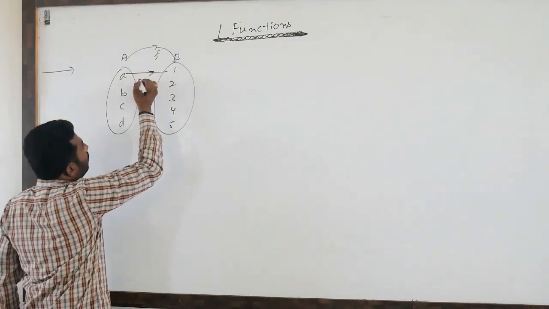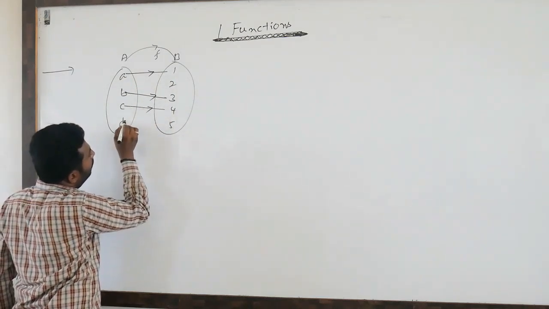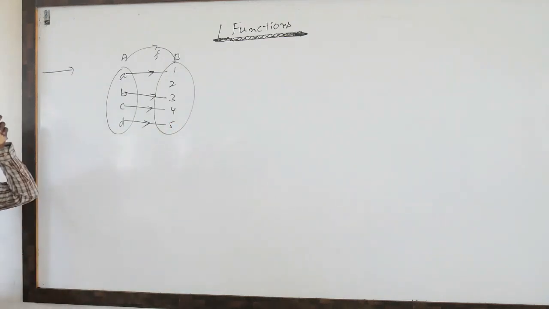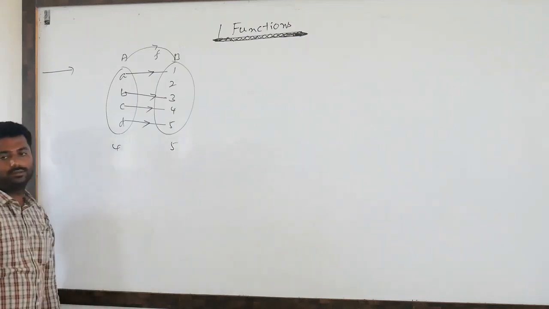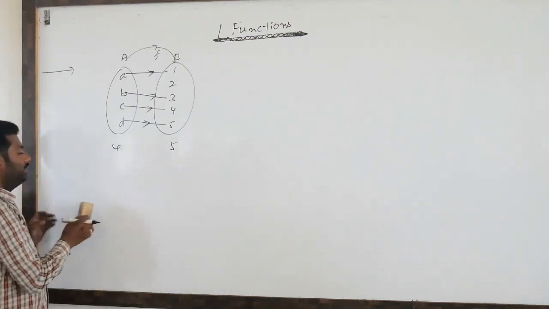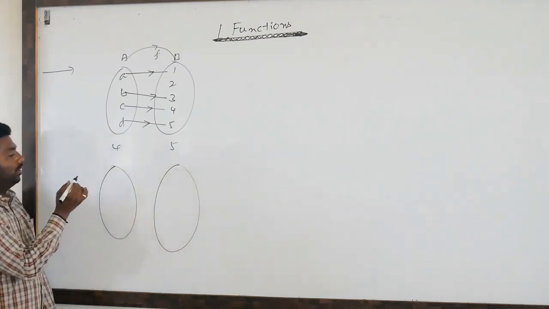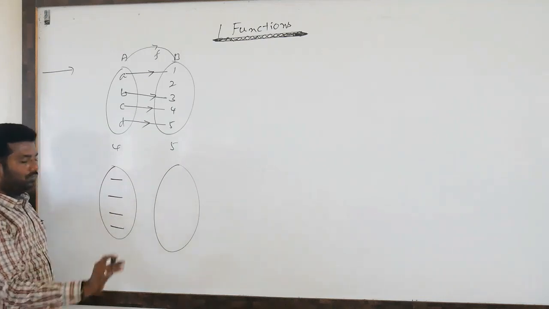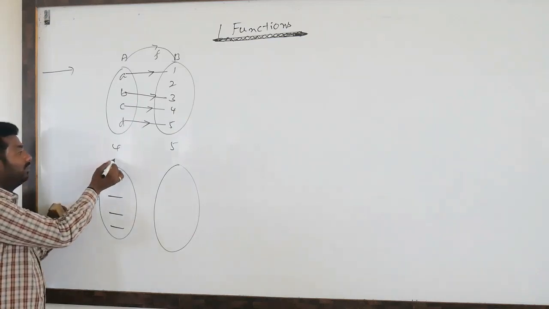A corresponds to 1, B to 3, C to 4, D to 5. So A contains 4 elements, B contains 5 elements. Just the number of functions we are forming. So here 1, 2, 3, 4, 4 blanks are there.